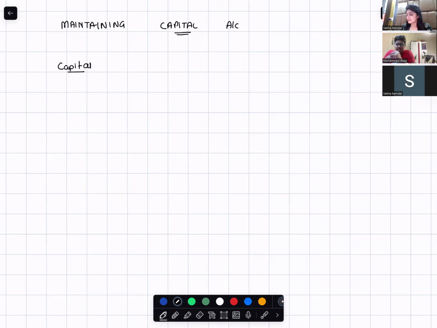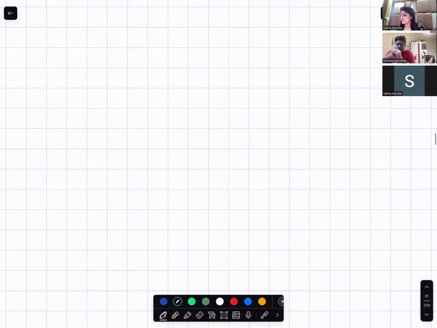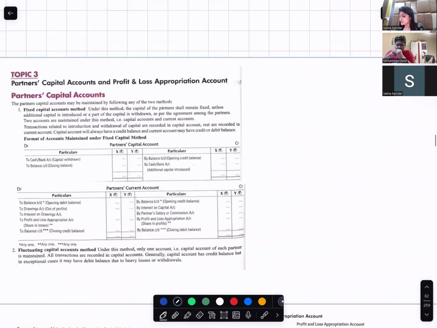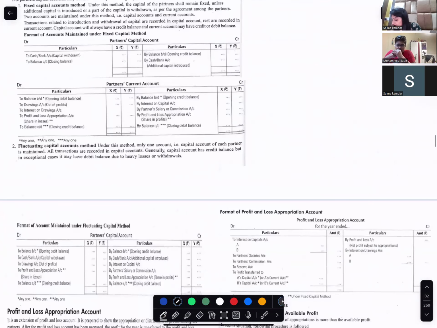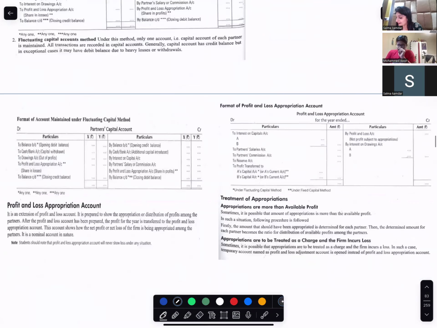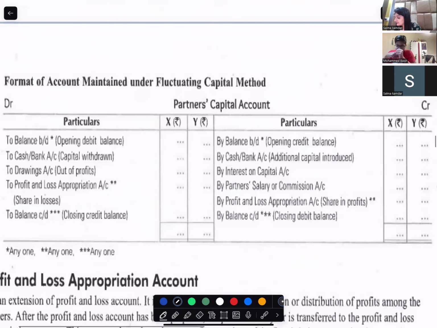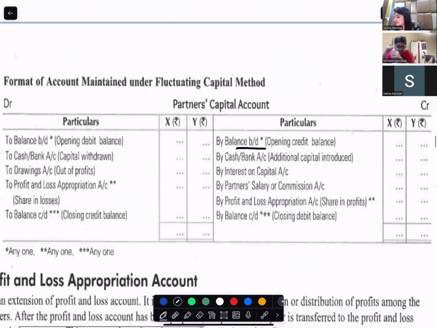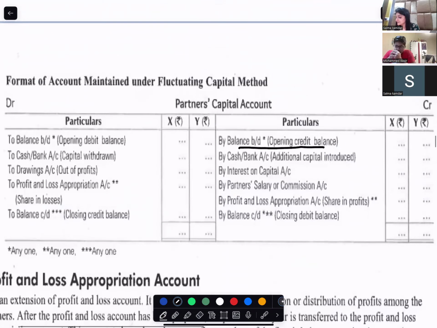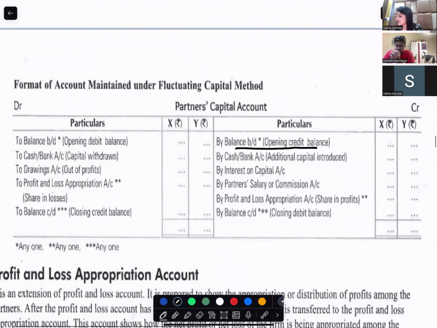Capital is the amount of money that is invested by the owner into the business. So I would say that the owner would get in certain money into the bank. Capital always has a credit balance.